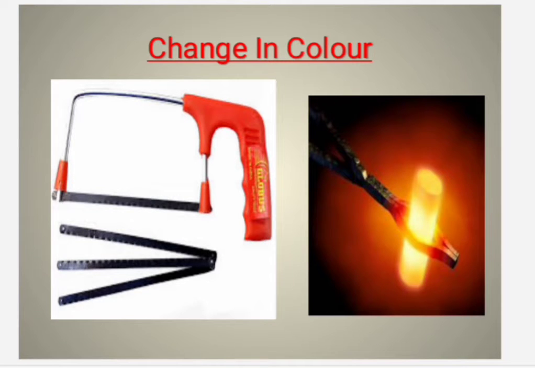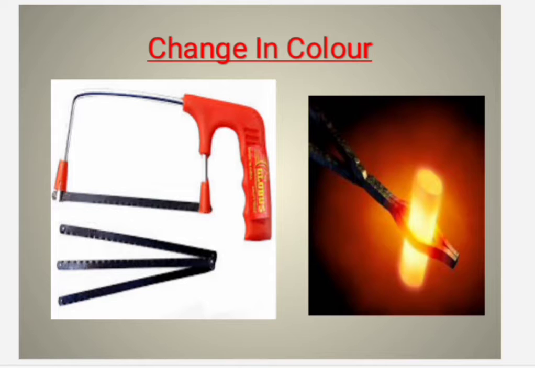Activity 6.5. Hold a used hacksaw blade with a pair of tongs. Keep the tip of the free end on the flame of a gas stove. Wait for a few minutes. Does the color of the tip of the blade change? Yes, it turns to red.